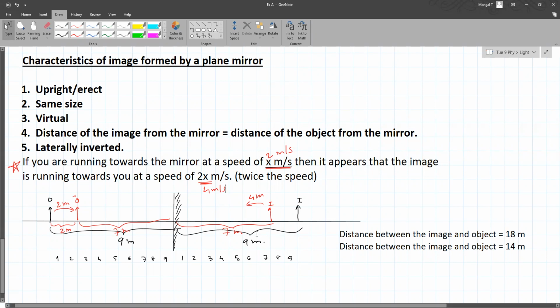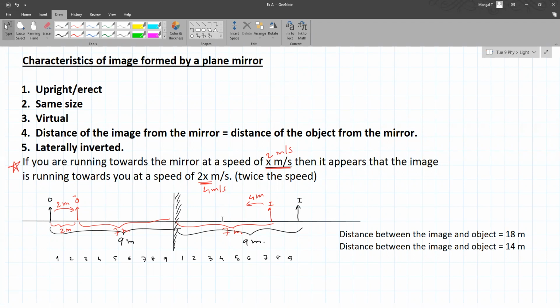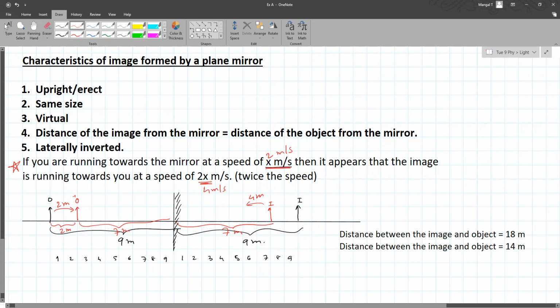Yes. See what is written there: the image will appear to move towards the object at 2x meters per second. If this is you and you have just taken one step ahead, the image appears as if it has taken 2 steps towards you, because one is when we move ahead and one is when the image comes in.